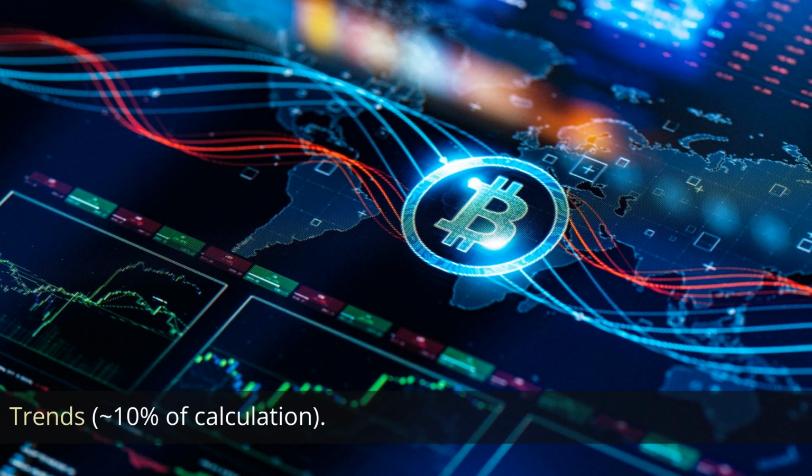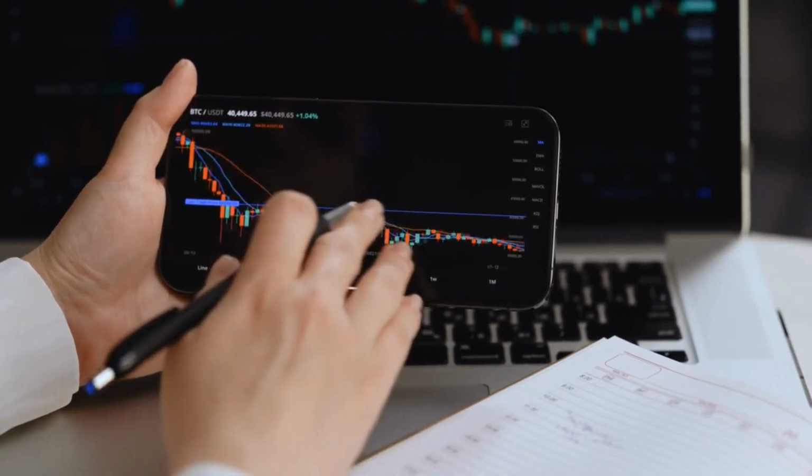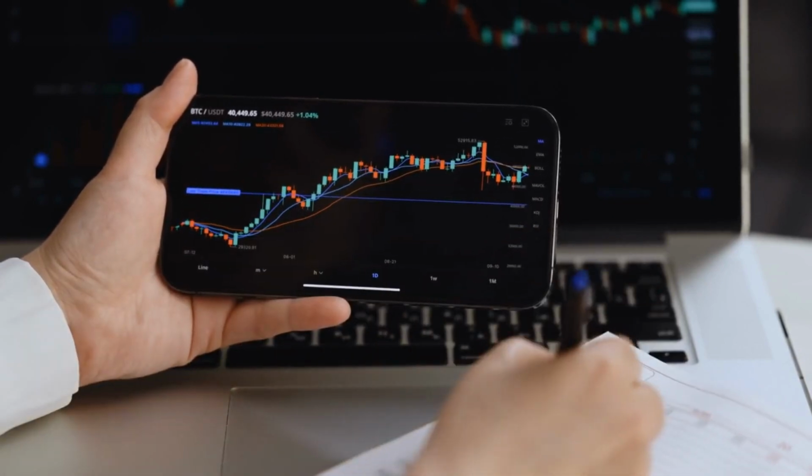Trends, 10% of the calculation. Google Trends data is pulled for popular Bitcoin-related search queries. The results of these queries are used to determine the trends variable in the calculation.